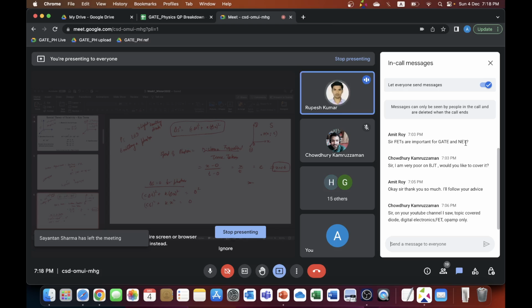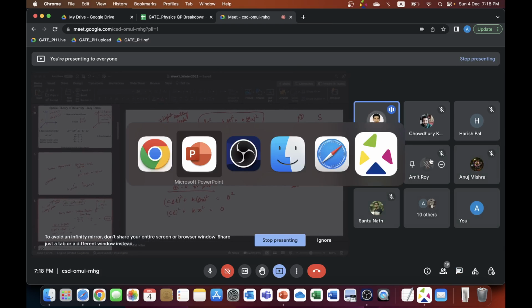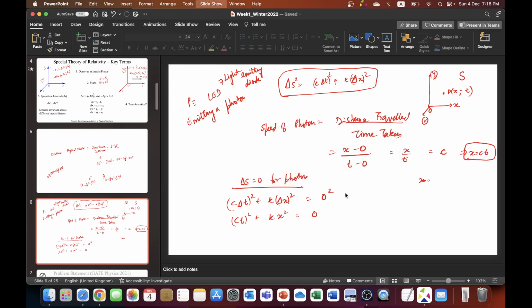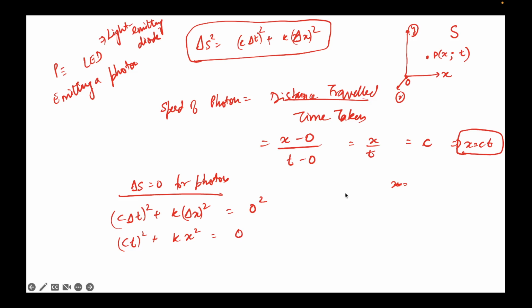He is asking, sir, when you are writing del s square is equal to c del t square plus k times delta x square. Yes, yes. He is asking, you use k, later you will find out whether k is positive or negative. Yes, and also the value, whether it's 2, 3, 5, 10,000, what is it? Yeah, because in the last class this was asked, why did I put a negative sign here? How did I come to know this negative sign? So I'm establishing that right now.